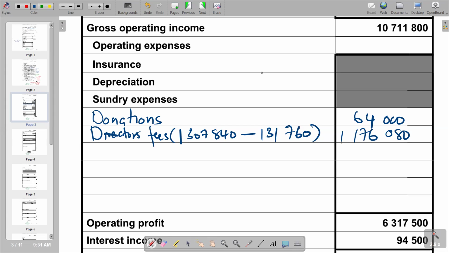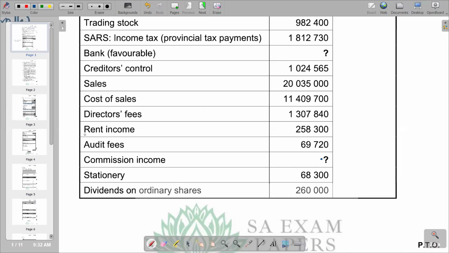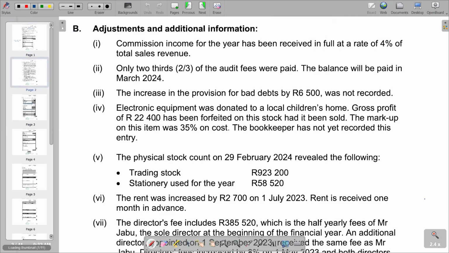And then we try to look for another expense from our list of expenses. So after directors' fees, we have got audit fees here, whereby our audit fees are 69,720. We check again according to the additional information what we have. So if you come to number 2, it's saying only 2/3 of the audit fees were paid.